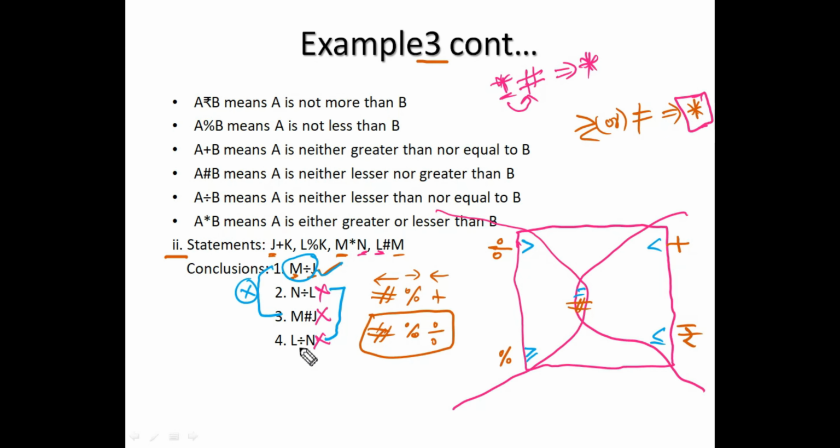Now check 2 and 4. 2 and 4, actually what is our relation? N or L star N. L star N. Star is nothing but either greater than or less than, or not equal to. If you consider this greater than or less than, what is the symbol for greater than? Divided by. What is the symbol for less than? Plus. Okay.